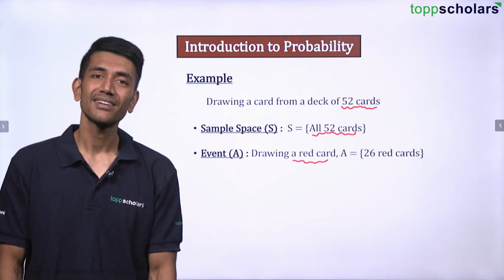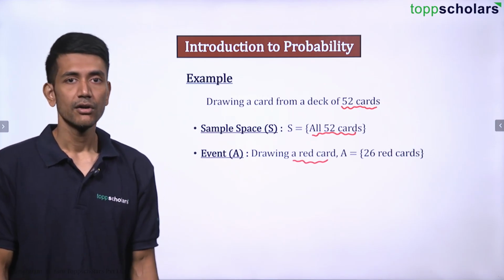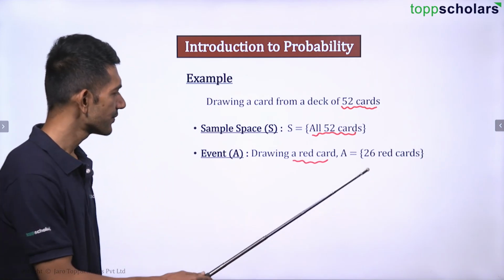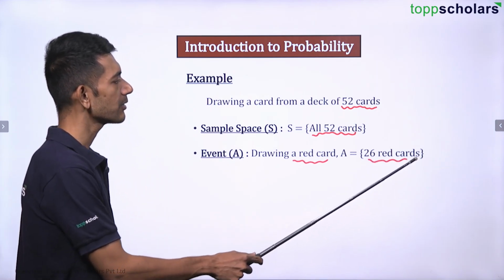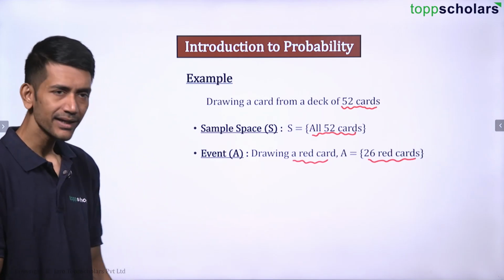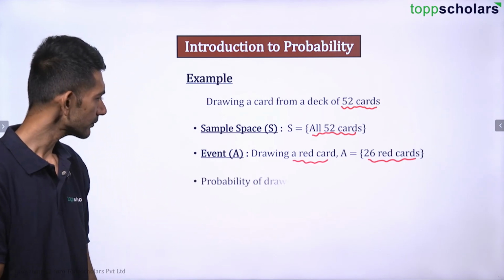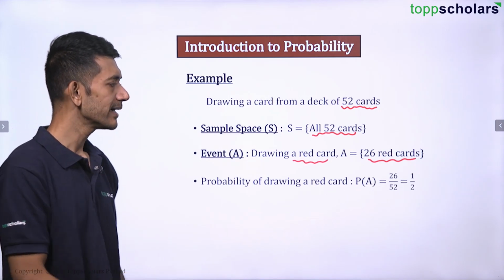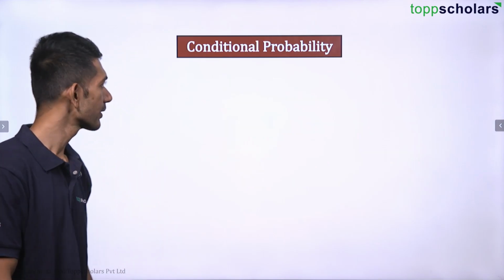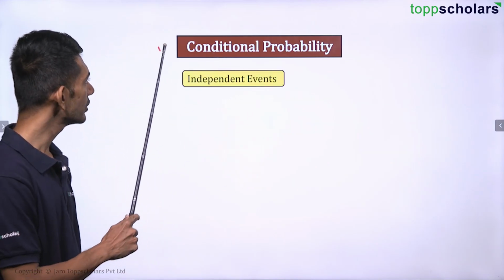So how many cards are there? Total 52 cards. 52 cards are divided into 26 black and 26 red. So can I say this event can be an event which contains 26 red cards, because there are 26 red cards? So the probability would be 26 by 52, which is nothing but 1 by 2, right?